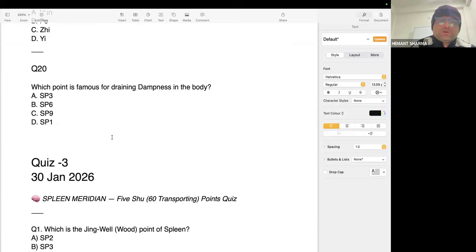Which point is famous for draining dampness in the body? SP9. That's benign. Actually, you don't know this yet, but I will discuss this point later on. If we want to expel the dampness, if we want to work on the swelling, then this water point of the spleen, that is Spleen 9, is the best point. You will understand this later on. It is a very good point for swelling.